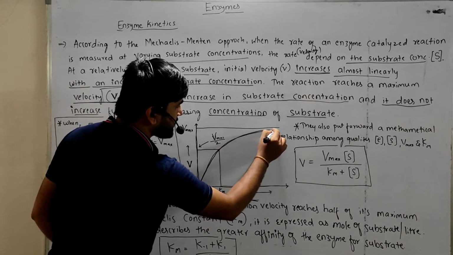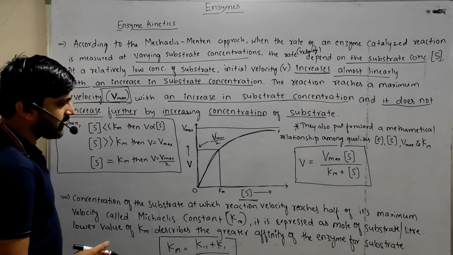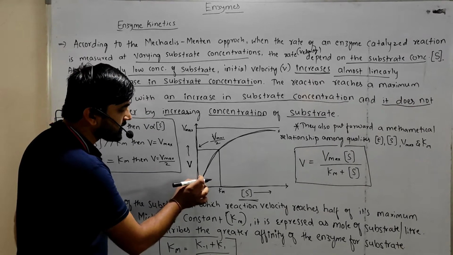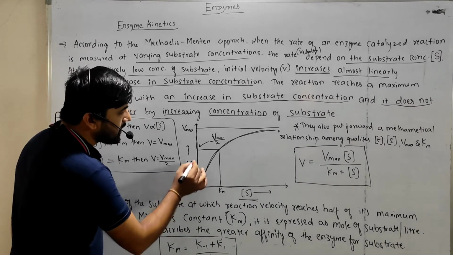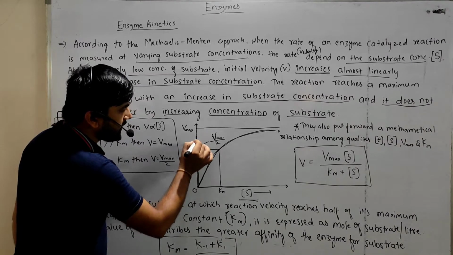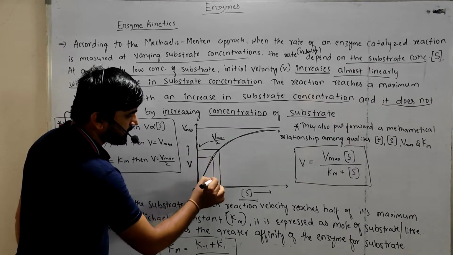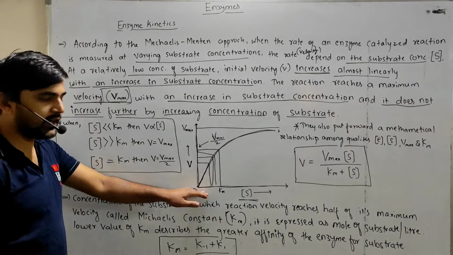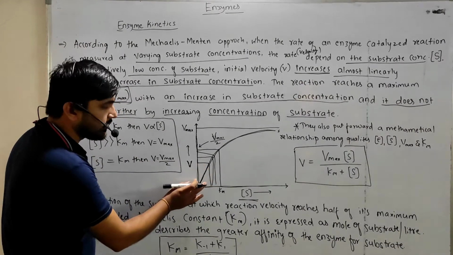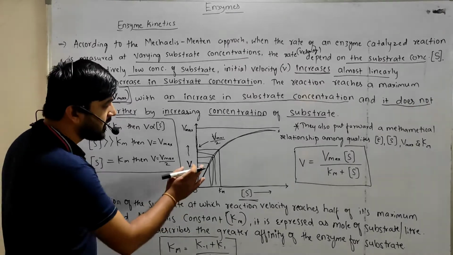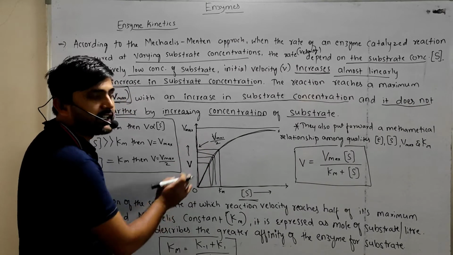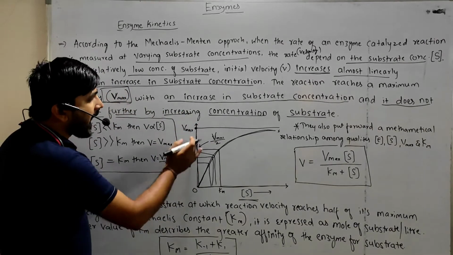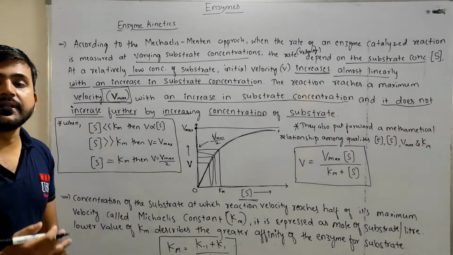As you increase the substrate concentration, the velocity of the reaction also increases like this, up to a certain limit. This is the limit. Up to a maximum limit, the velocity of the reaction will increase.